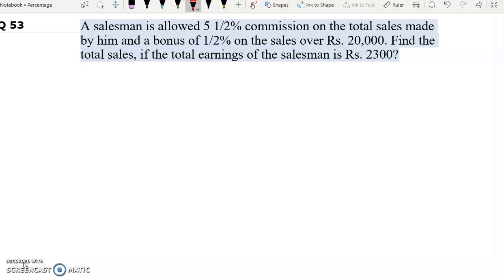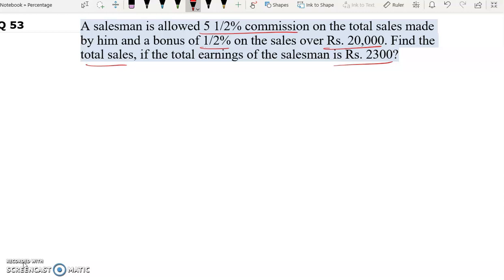Question number 53. A salesman is allowed 5 1/2% commission on the total sales made by him and a bonus of 0.5% on the sales over rupees 20,000. Find the total sales if the total earnings of the salesman is rupees 2300.